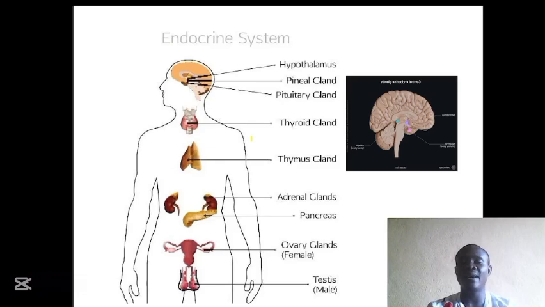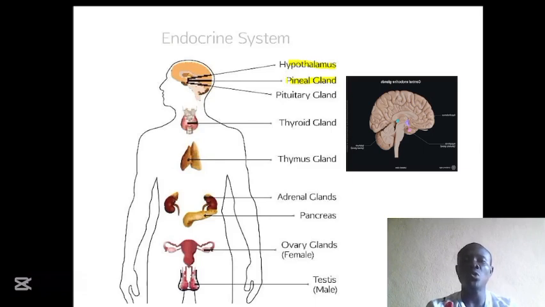On this slide here, we have a diagram showing the various glands and their location. The first one we have here is the hypothalamus, that is the master regulator of the endocrine system.